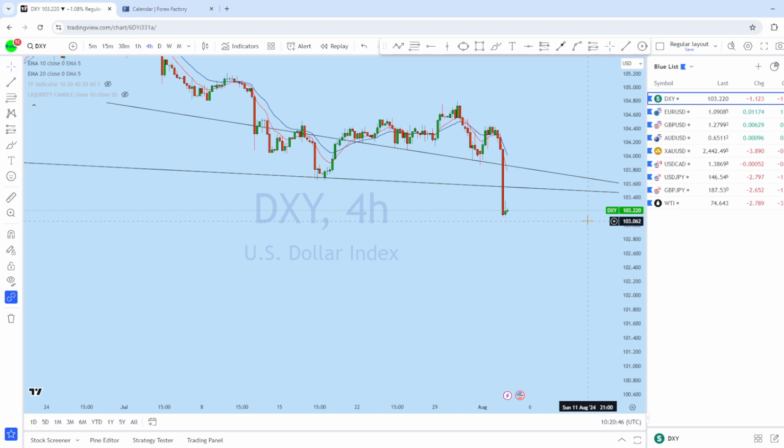So in this weekly Forex forecast, we will be looking at DXY, Euro Dollar, GBP USD, AUD USD, Gold, Dollar CAD, Dollar Yen, GBP JPY. I'll be doing a complete multi-time frame analysis from A to Z in all those instruments.